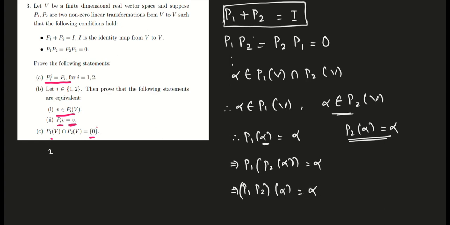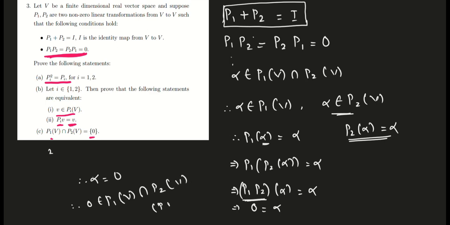But interestingly, by the condition given to us, P1 P2 and P2 P1 are both equal to 0, the zero linear transformation. So this becomes 0 equal to alpha, and alpha is the zero vector. Therefore 0 is the only intersecting vector between the image of P1 and the image of P2. This completes the proof. It was quite an easy question.